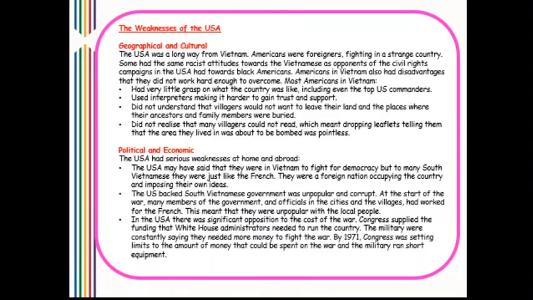In the USA, there was significant opposition to the cost of the war. Congress supplied the funding that White House administrators needed to run the country. The military were constantly saying they needed more money to fight the war. By 1971, Congress was setting limits to the amount of money that could be spent on the war, and the military ran short of equipment.